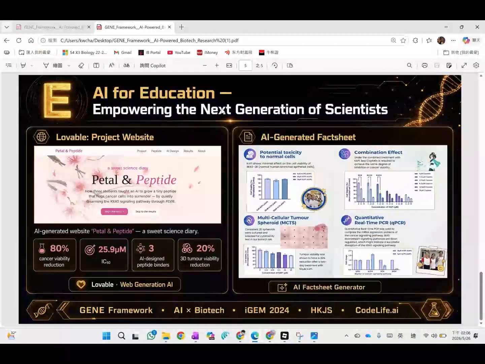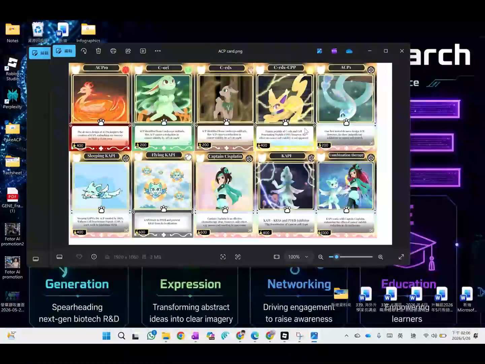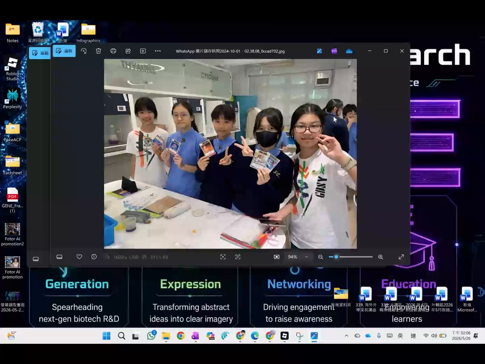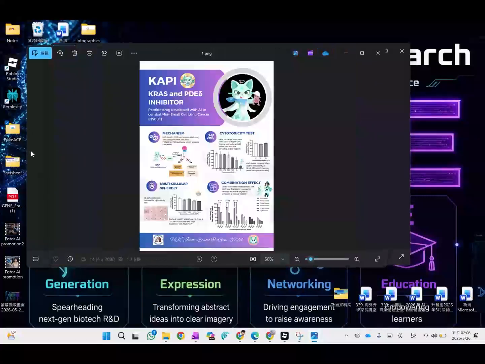On to education. Spread the results of the investigation to more people around. To make our complex lung cancer research accessible, we created Poke ACPS. This card game maps our real wet lab data onto competitive mechanics, letting students use peptide cards to destroy cancer cells and learn biotechnology through interactive fun.